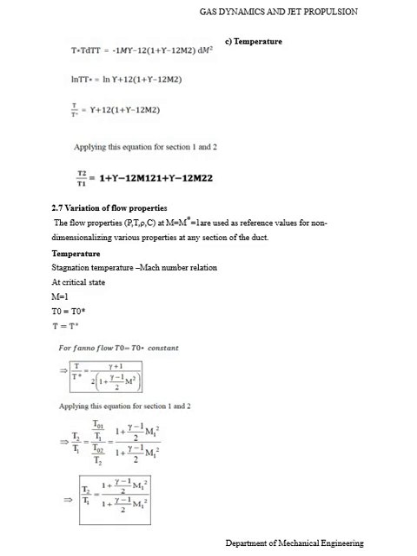Temperature. So the temperature ratio is T by T star equal to (gamma plus 1) divided by 2 into 1 plus (gamma minus 1) divided by 2 M square. Applying this equation at sections 1 and 2, T2 divided by T1, the temperature ratio at sections 1 and 2, is (1 plus (gamma minus 1) divided by 2 M1 square) whole divided by (1 plus (gamma minus 1) divided by 2 M2 square).